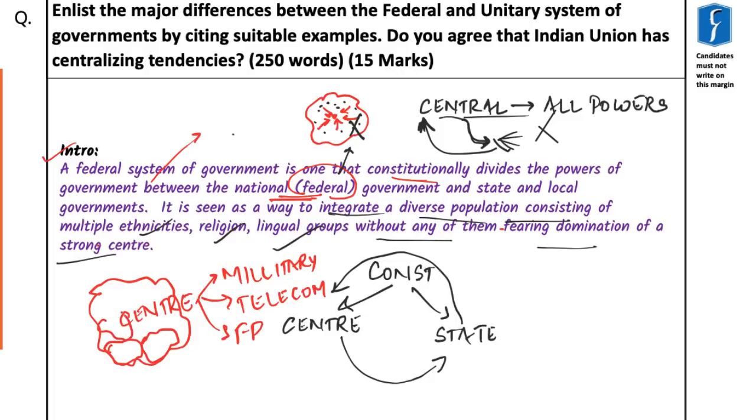For example, the schooling system. Of course, the requirements of the Northeast and Southern India will be different. And hence, it is important that the education policy be taken care of by these local governments, because they are better suited to judge the local requirement. And hence, various powers are delegated or even shared by the center and the state, so that none of them feel the domination of one center.